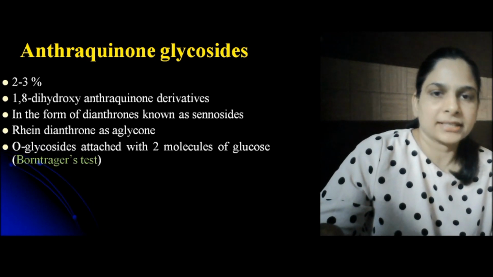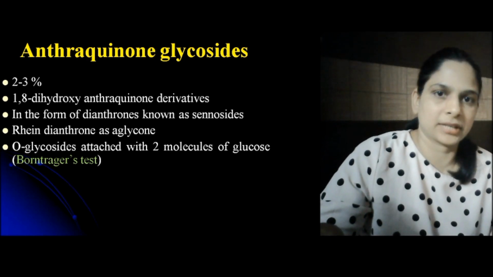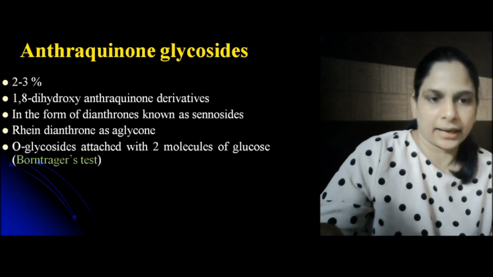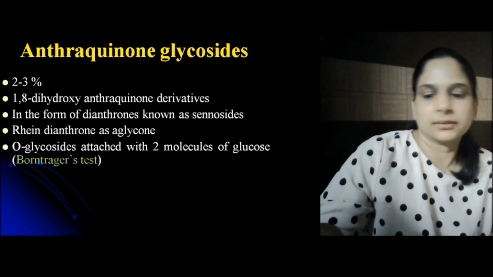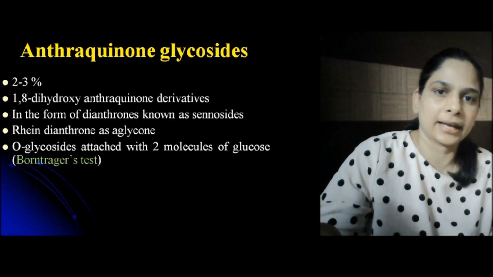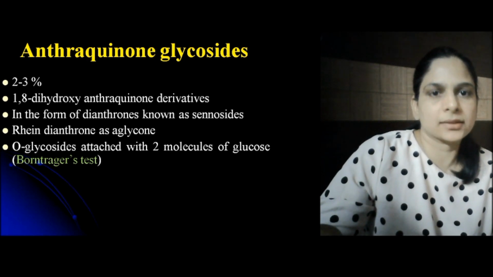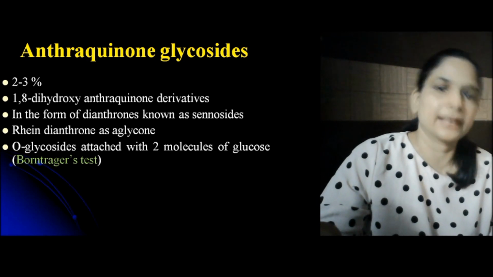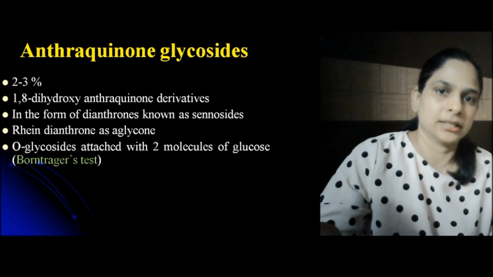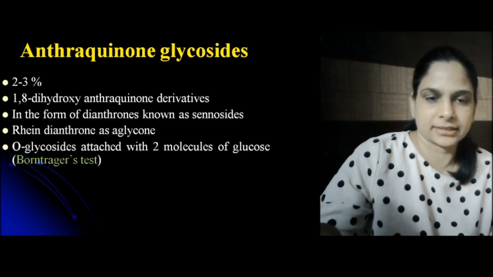The aglycone portion and the sugar portion in sennosides are attached through an O atom, so they are known as O glycosides. The glycosidic linkage here is an O linkage, and the two molecules of glucose are attached at the sugar portion with the non-sugar portion, so they are also known as glucosides. As these are O glycosides, the O glycosidic linkage is easy to break with mineral acids, and hence they can be easily identified with the Borntrager's test.